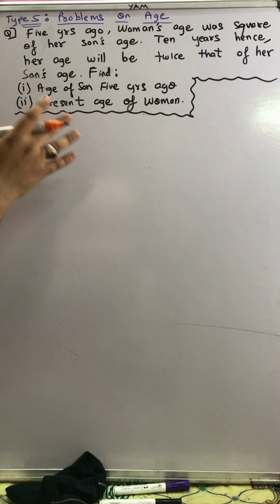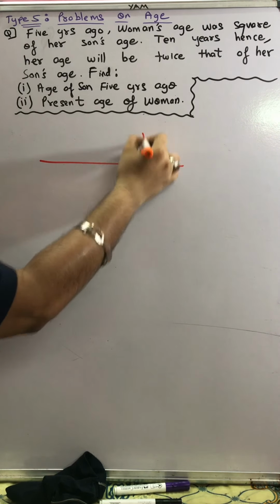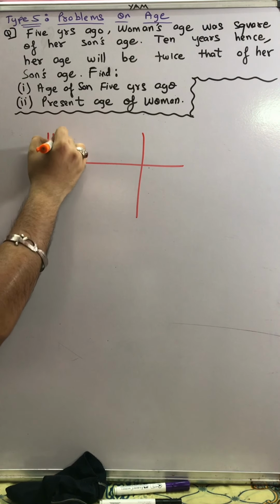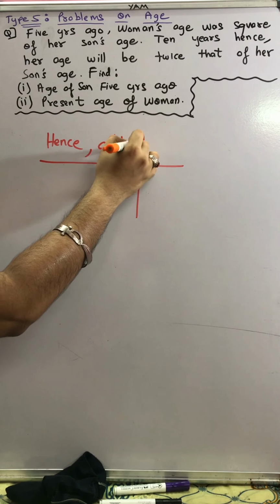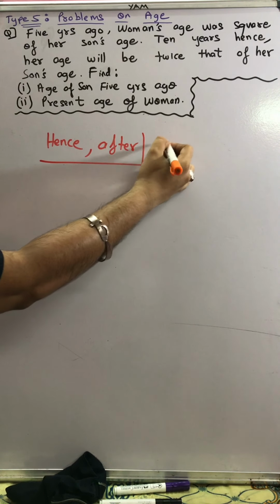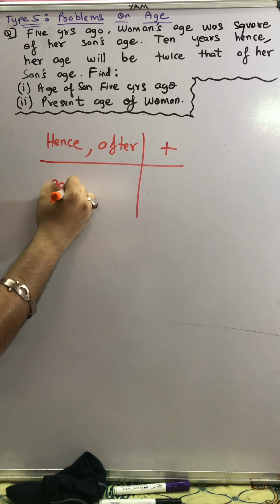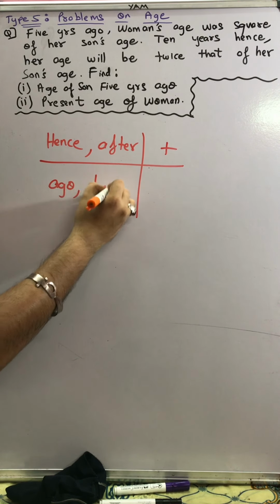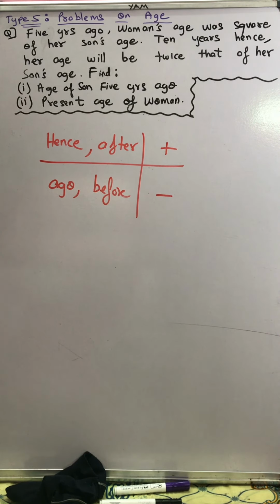Whenever you come across a question which deals with age, you should always know this factor: whenever you come across the word hence, or I'll say after, especially in the sums of age, it means plus. And whenever you come across words like ago or before, it means minus. Okay, so please pause the video and copy this note. Hence and after mean plus, ago and before mean minus.